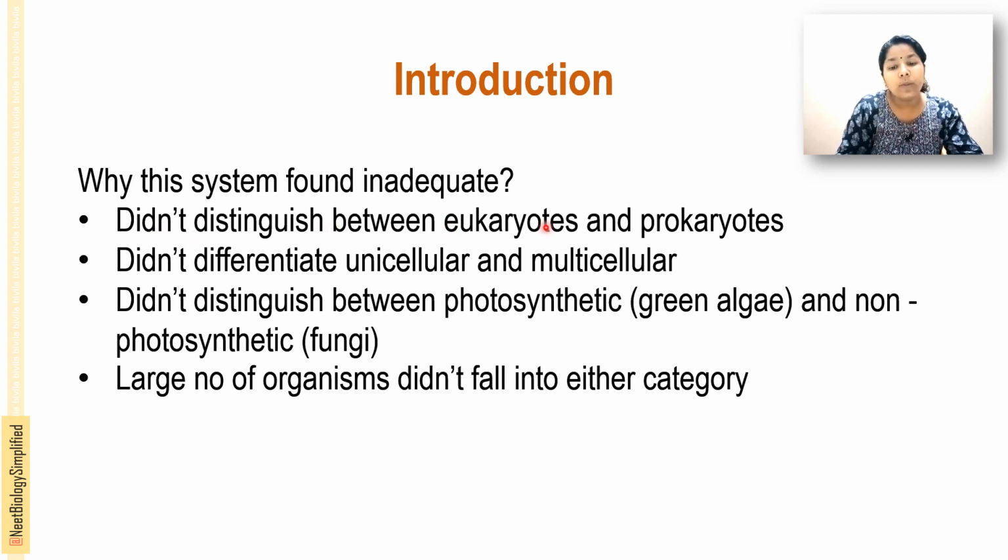It didn't distinguish between the eukaryotes and the prokaryotes. This system does not distinguish between eukaryotes and prokaryotes, such as bacteria, which are prokaryotes, and a eukaryote has a true nucleus. It also does not differentiate unicellular and multicellular organisms. All the unicellular and multicellular organisms are grouped together, and it fails to differentiate between photosynthetic and non-photosynthetic organisms. Photosynthetic, that is green algae, and non-photosynthetic fungi are also grouped together. It's not differentiating between these two groups.